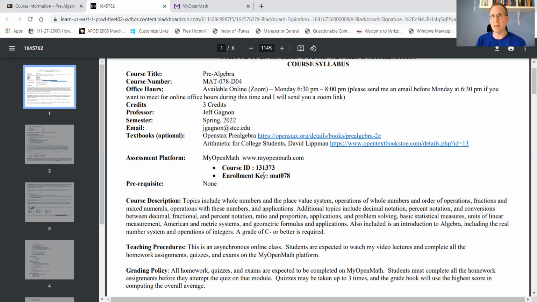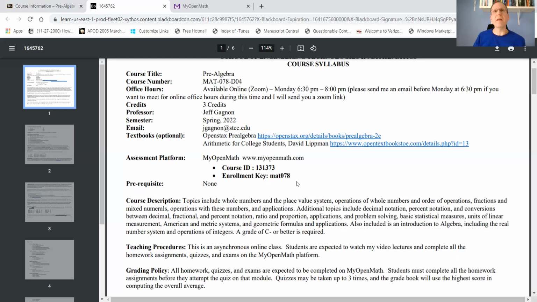In this case, for the spring 2022 semester, it's going to be 131373. And then the enrollment key is just MAT, and that's 078. So MAT 078, right? And that will get you into the course. So you want to sign up for MyOpenMath, and then you have access to the course.